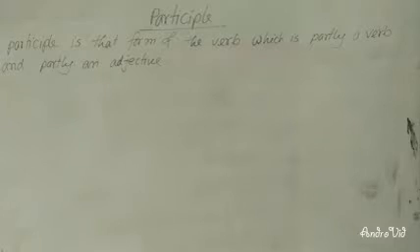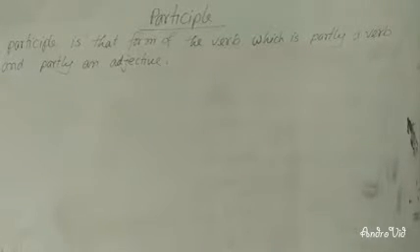So a participle is partly a form of verb and it will totally work as an adjective. Sometimes it is also called a double part of speech, a verb and adjective combined.